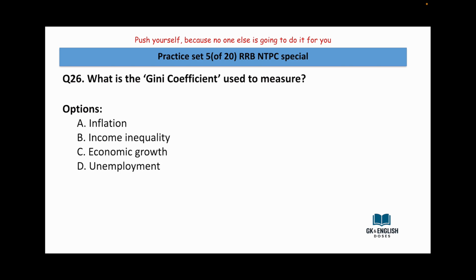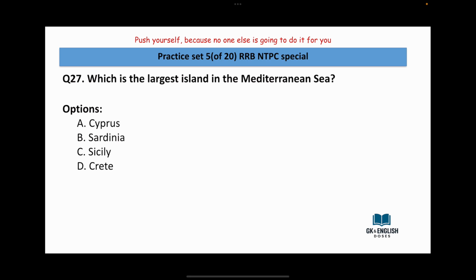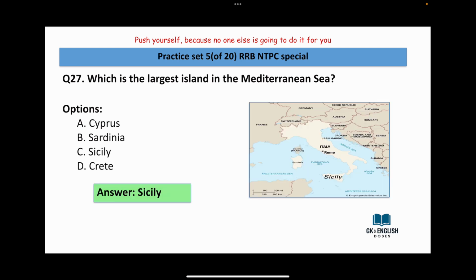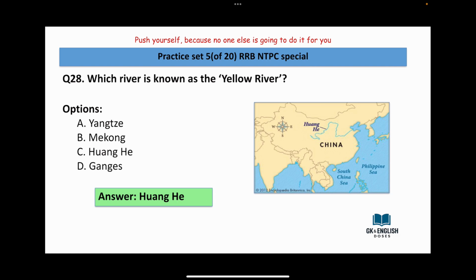What is the Gini coefficient used to measure: inflation, income inequality, economic growth, unemployment? Answer is income inequality. Which is the largest island in the Mediterranean Sea? Cyprus, Sardinia, Sicily, Crete. The answer is Sicily. Which river is known as Yellow River? Yangtze, Mekong, Huanghe, Ganges. Answer is Huanghe.